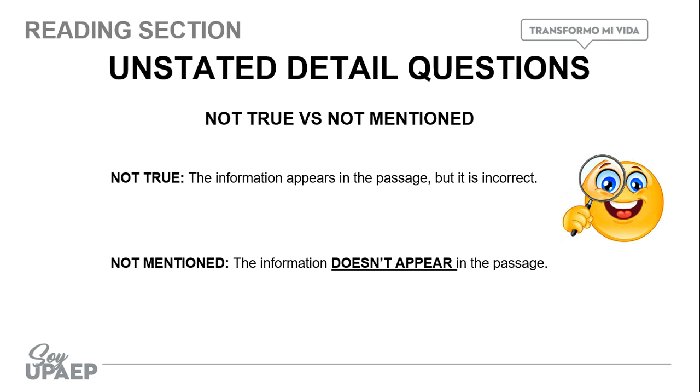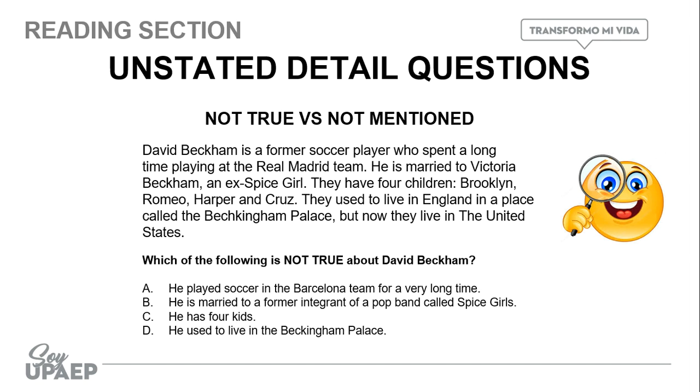So that's why I prepared for you a very easy exercise in order to get introduced to this type of questions. Here we have a passage. It says, David Beckham is a former soccer player who spent a long time playing at the Real Madrid team. He's married to Victoria Beckham, an ex-Spice Girl. They have 4 children, Brooklyn, Romeo, Harper, and Cruz. They used to live in England in a place called the Buckingham Palace, but now they live in the United States.